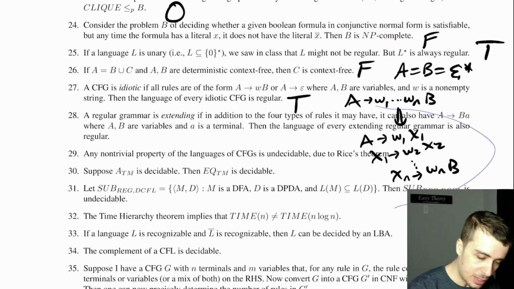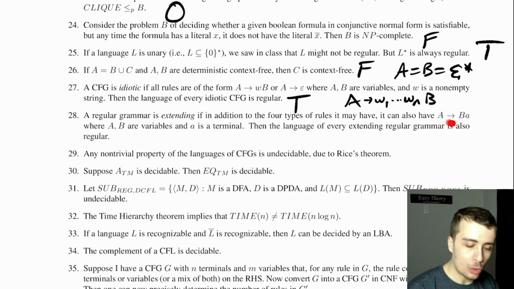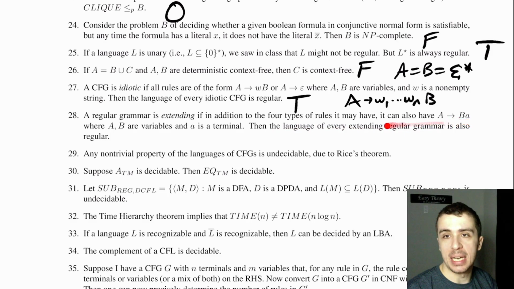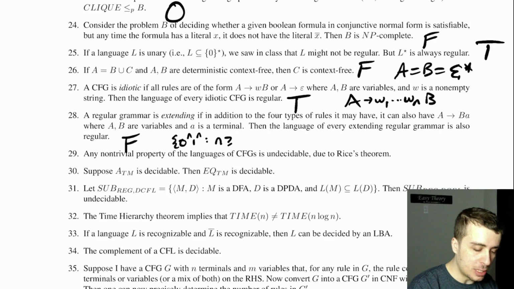Let me get rid of some of this so I have some room. A regular grammar is extending if, in addition, it has the rule type where you have the terminal on the right side. Then the language of every extending one is regular, so this is false. The reasoning is we can make a grammar of this form for 0 to the n, 1 to the n.